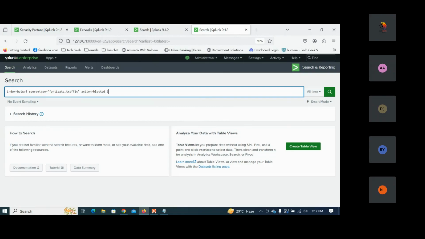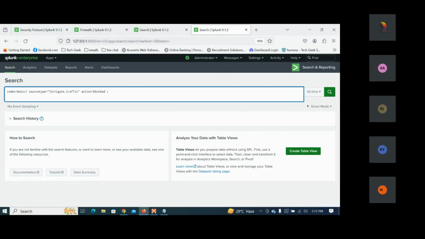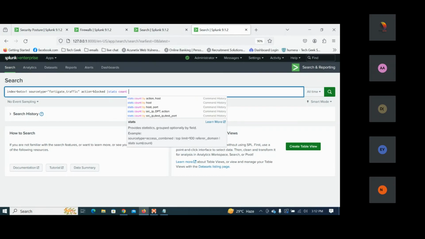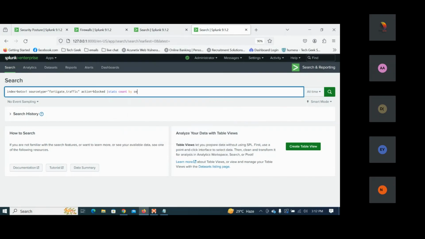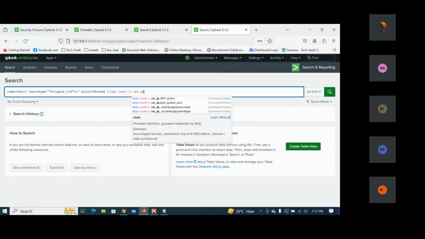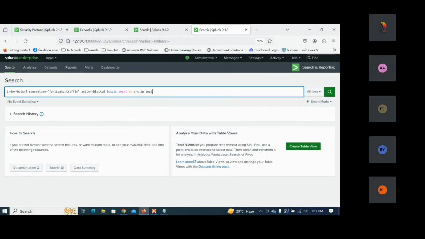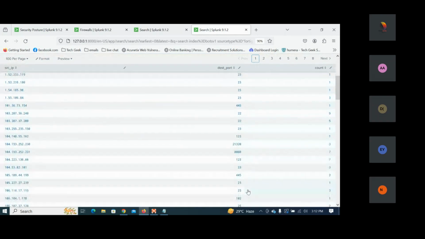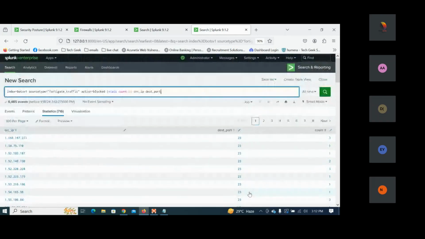Now I need the stats count by source_ip and destination_port. So we can see these are the source IPs with block and these are the port numbers. This is the port number list.